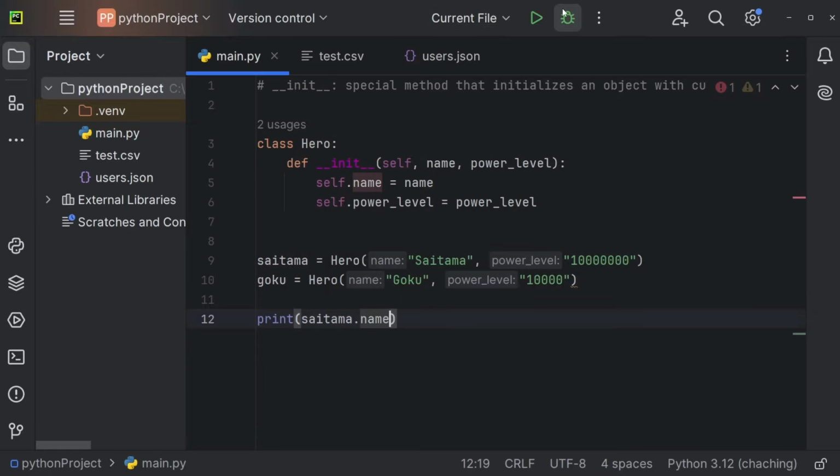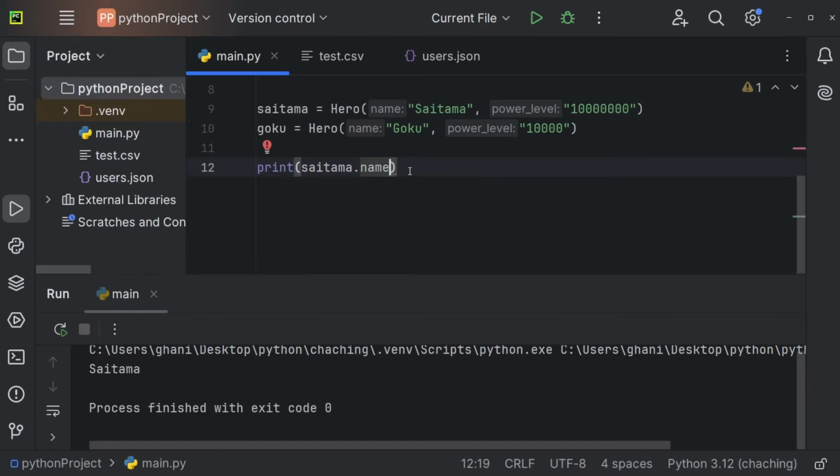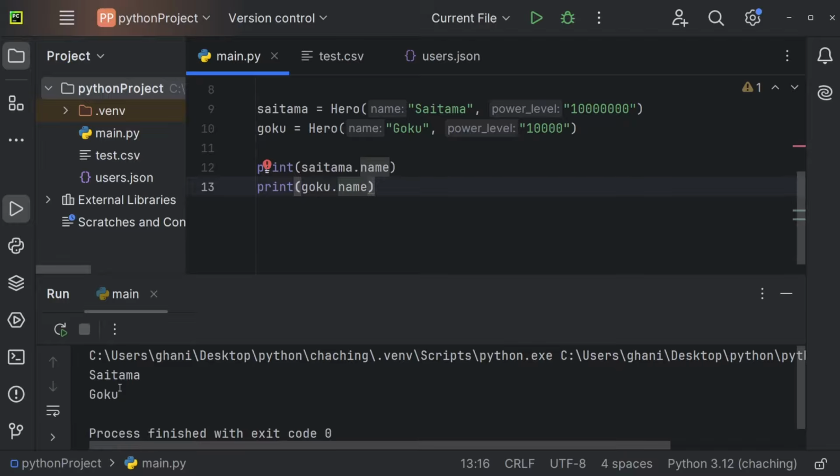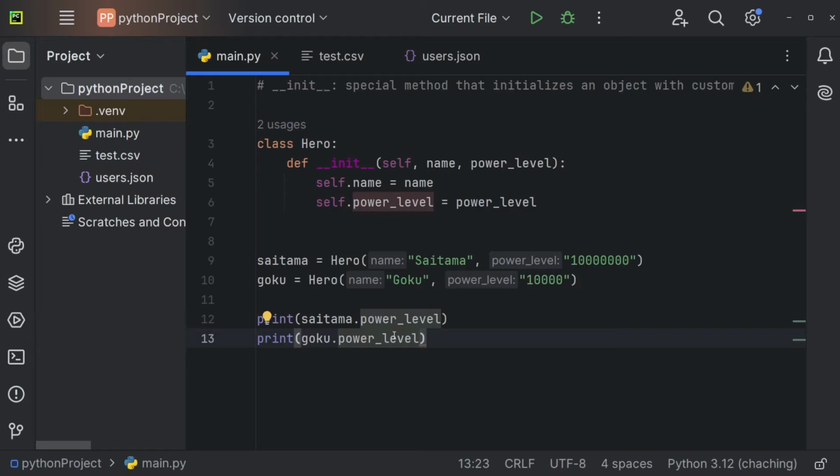And now, if I'm going to print Saitama.name, I'm going to get Saitama, and I can also print Goku.name, and now I get the name Saitama and Goku. And I can of course also print the power level right here for both of those instances, and we get the power levels. So let me explain to you how all of this works.